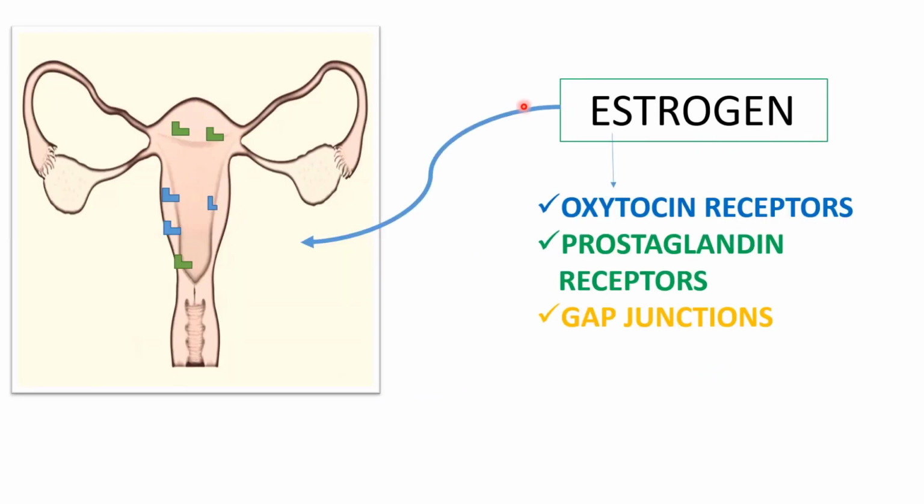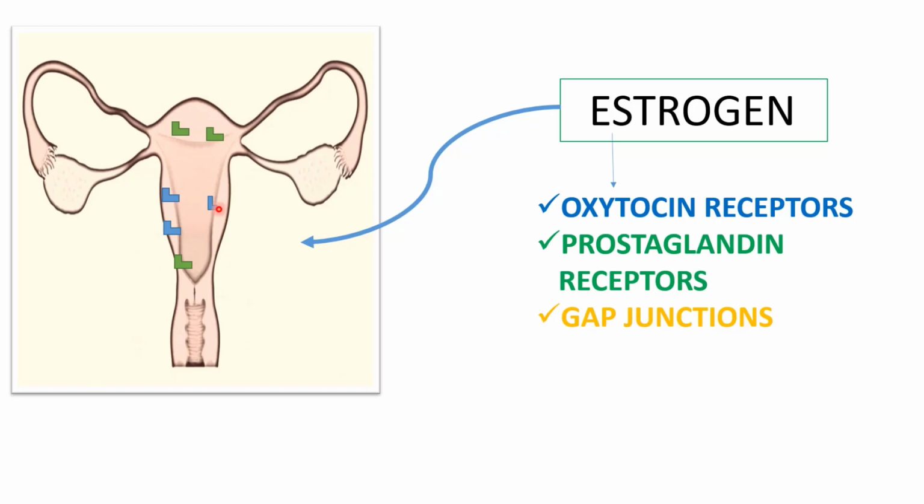Why does the level of estrogen increase after the 7th month of pregnancy? Because estrogen acts on the uterus and makes the oxytocin receptors. In early pregnancy, there are no receptors of oxytocin on the myometrium of the uterus, and in a non-pregnant female, there are no oxytocin receptors present. So estrogen forms the oxytocin receptors on the myometrium of the uterus, so later oxytocin can act on it.